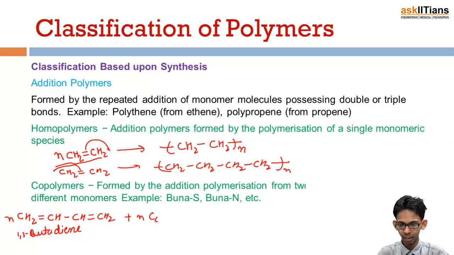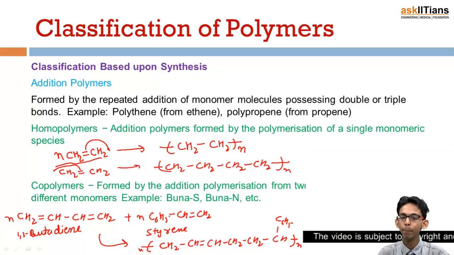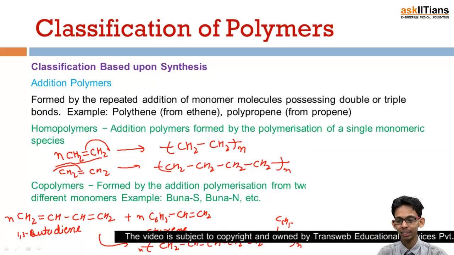Styrene has C6H5, a benzene ring, then CH double bond CH2. This is styrene. These come together to form a polymer: CH2, CH double bond CH, then CH2, CH2, CH, C6H5, and it continues. So this is Buna S, or butadiene styrene copolymer.